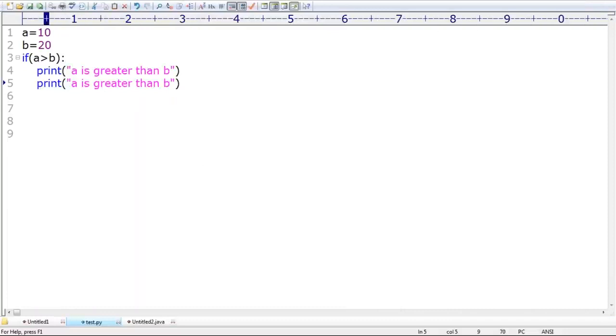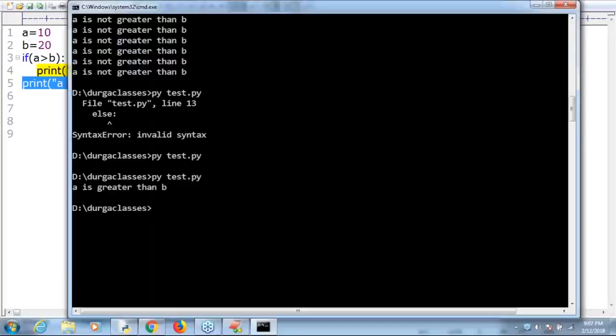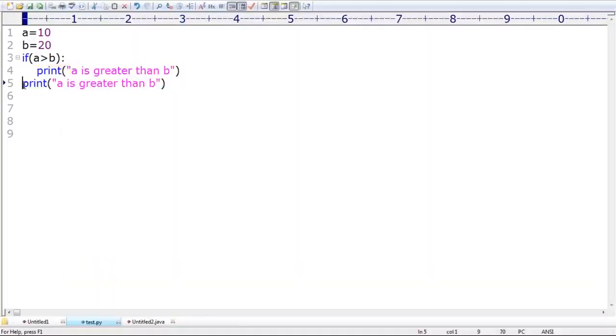But if I take it like this, don't get shocked. Can you please tell what the answer is? Sir, it is false. That's why it is not going to execute. But this is not under the if. It is an independent statement. Now that independent statement will execute. Are you able to understand? Sir, if I take this print here, what will happen? Instead of that, if I take it here, what will happen? Are you able to understand? Space matters a lot in Python.